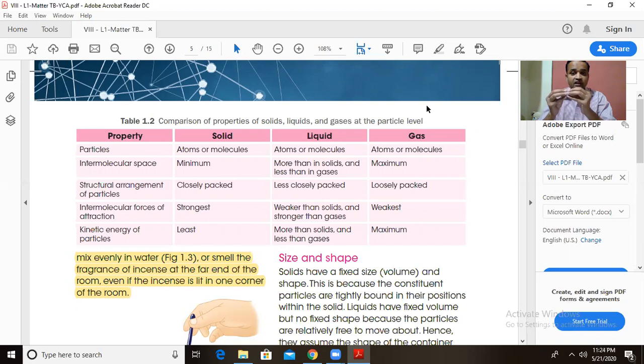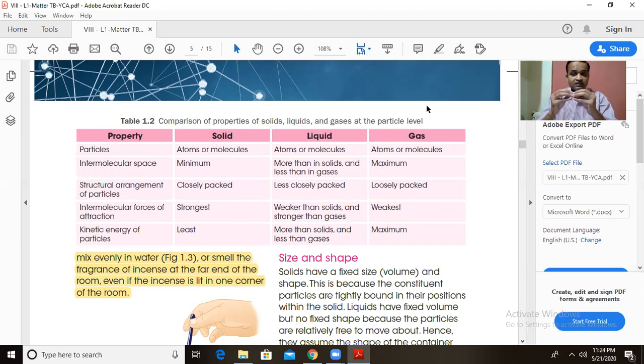But when we say liquids, they can be atoms or molecules, but the intermolecular space is more than the solids, and the interparticle force of attraction is a little bit weaker than the solids, and therefore the particles can move a little bit more, and their kinetic energy is also more.